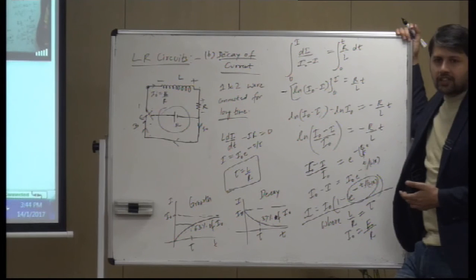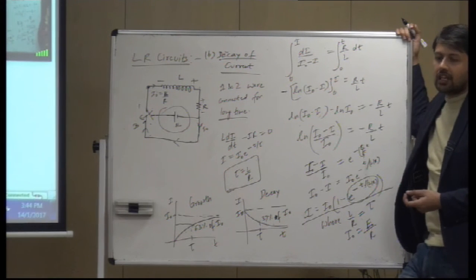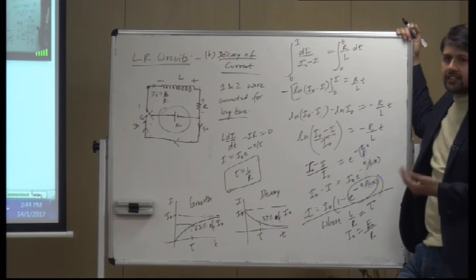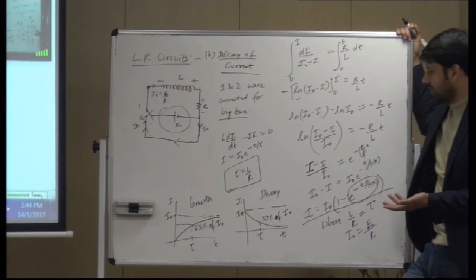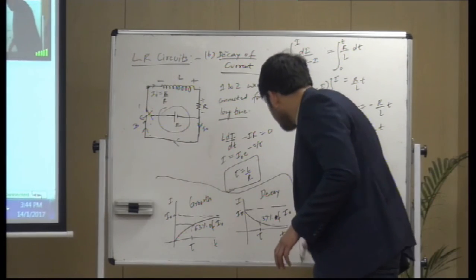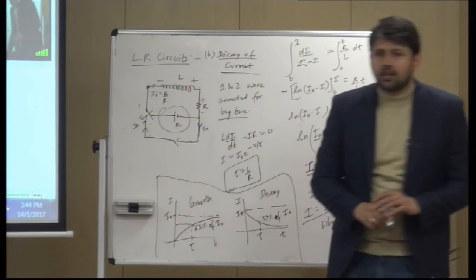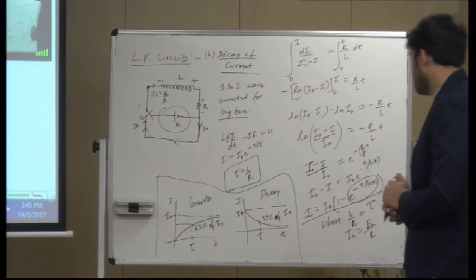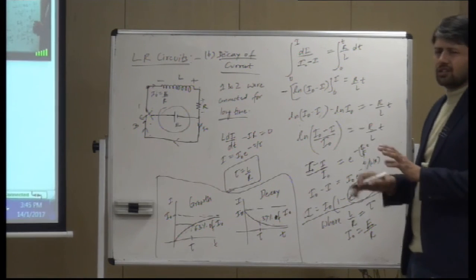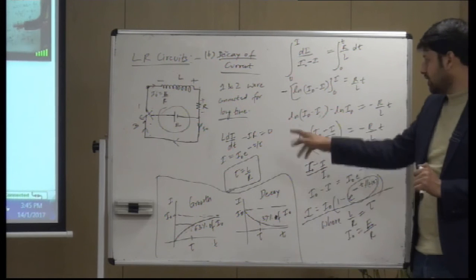A circuit which has low resistance will allow rapid increase in current, and one which has high resistance will allow slow increase in current, right? So that kind of scenario. So it's the graph which is important to us. Okay. The derivation is not that important. It's just the graph and the expression, right?